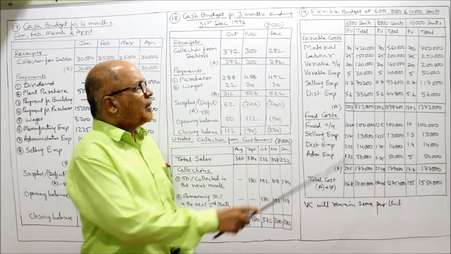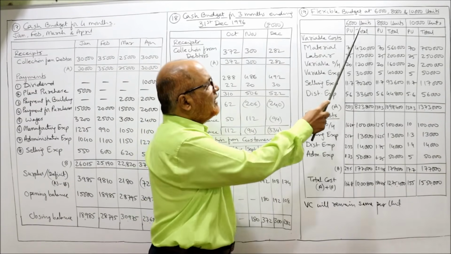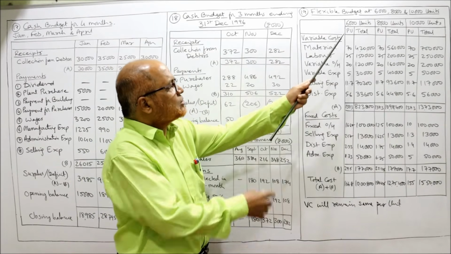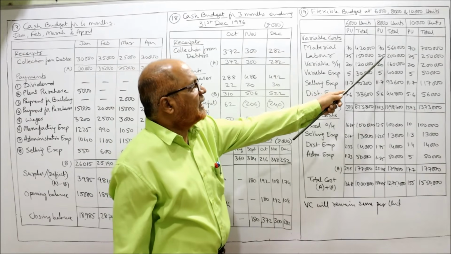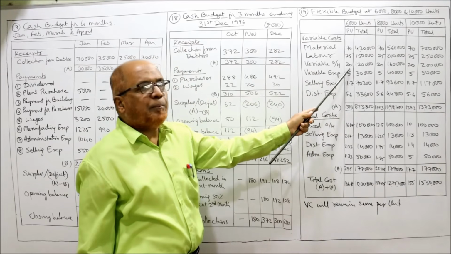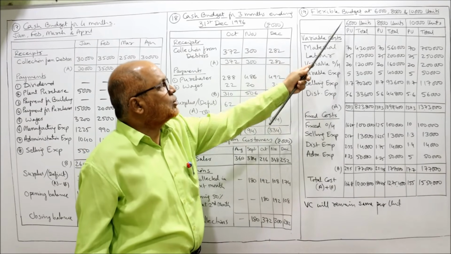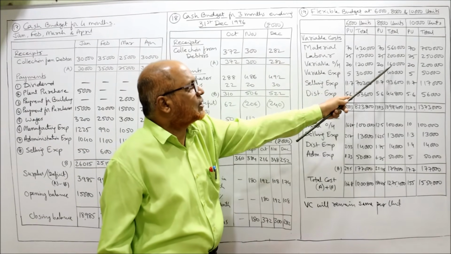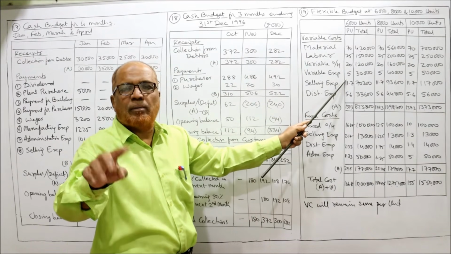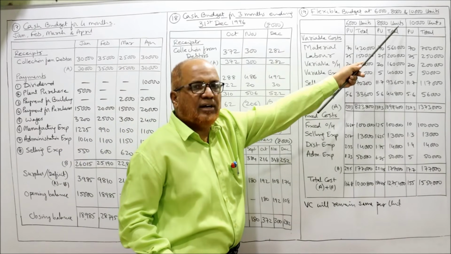Labor. Per unit labor is given in the problem, 25 rupees per unit. So multiply 25 into 6,000, you'll get 1,50,000. 25 into 8,000, 2 lakh. 25 into 10,000, 2,50,000. Similarly, variable overhead per unit 20 rupees, given in the problem. So 20 into 6,000, 1,20,000. 20 into 8,000, 20 into 10,000. Variable expenses are also given in the problem directly, 5 rupees per unit. So 5 rupees into 6,000, 5 into 8,000, 5 into 10,000.